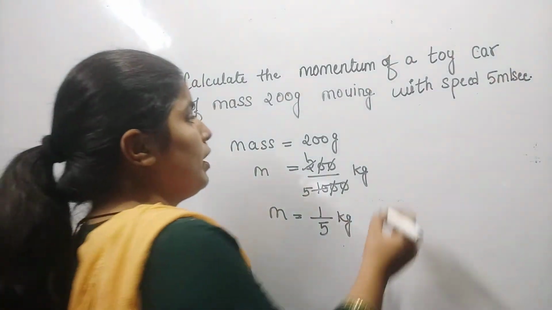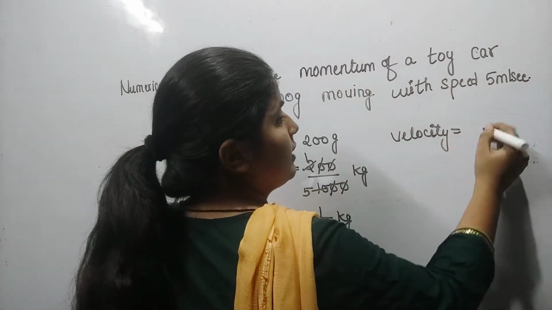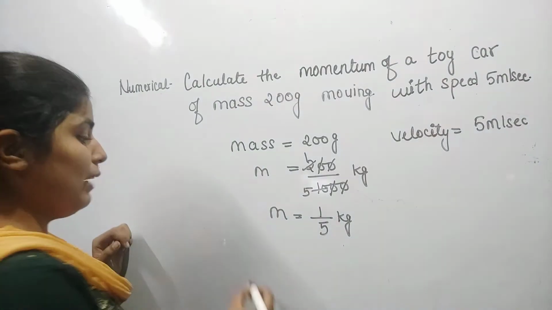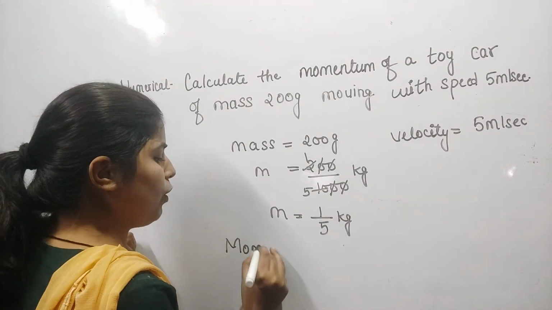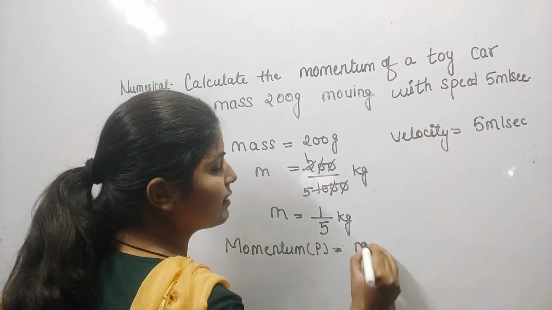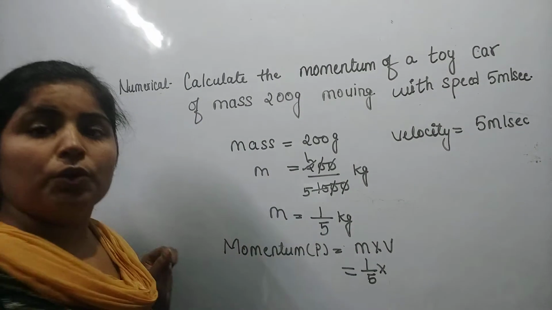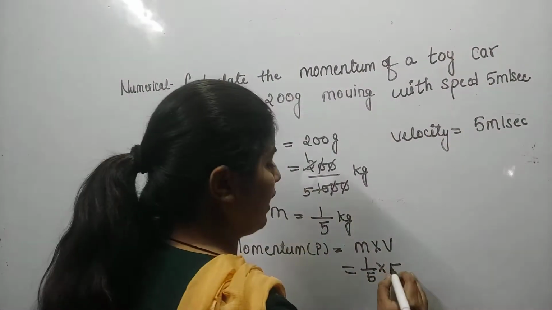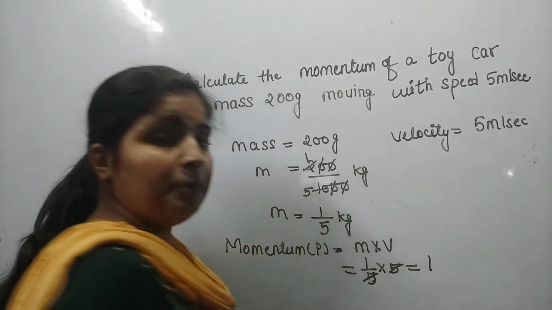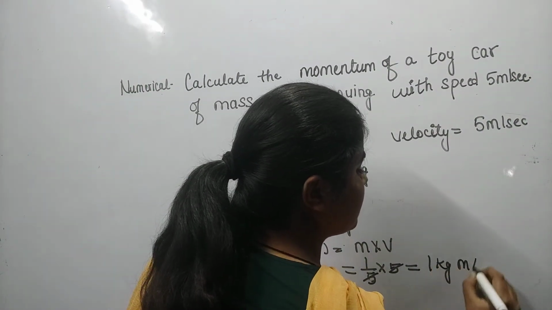Okay. So here the velocity is given, and the velocity is what? That is 5 meter per second. Now we can easily calculate the momentum using this formula. The momentum P is equal to mass into velocity, and the mass is 1/5, and the velocity is 5. So we will cancel 5 and 5, and it will be equal to 1. What is the unit of momentum? That is kilogram meter per second.